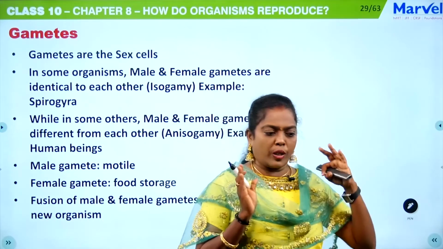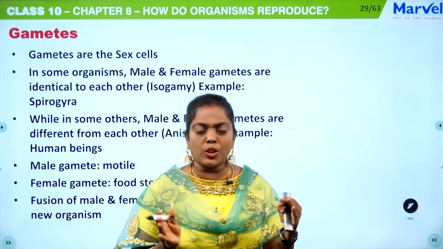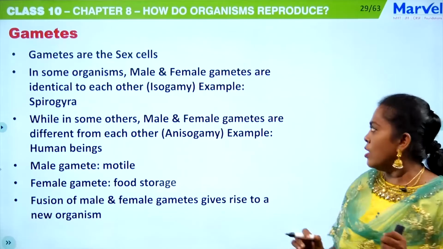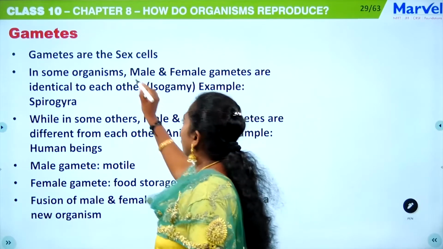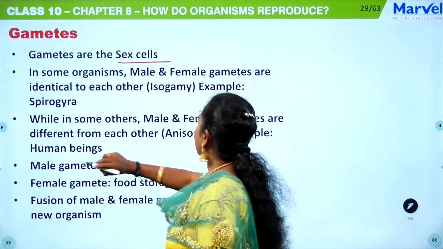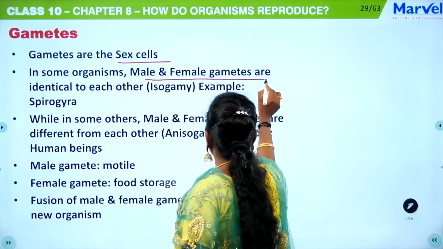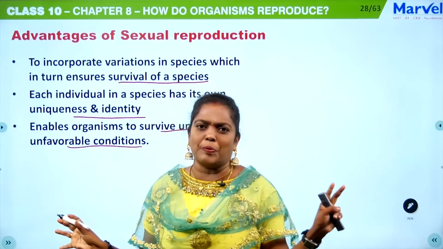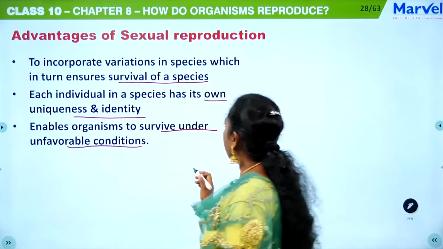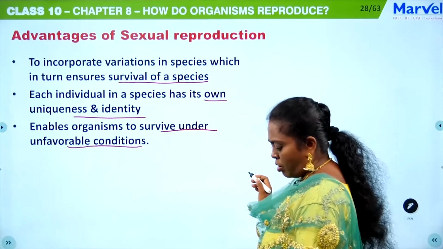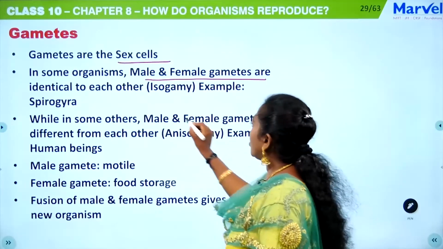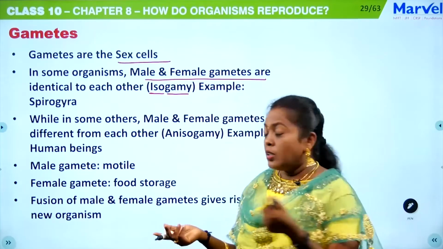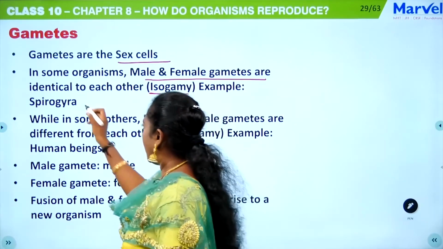When we are talking about sexual reproduction, the gametes play a very, very important role. The gametes are also known as sex cells. In some organisms, the male and female gametes are identical to each other. They look similar, and then you call them isogamy. Iso means same, so the gametes look similar. The example for this is Spirogyra.